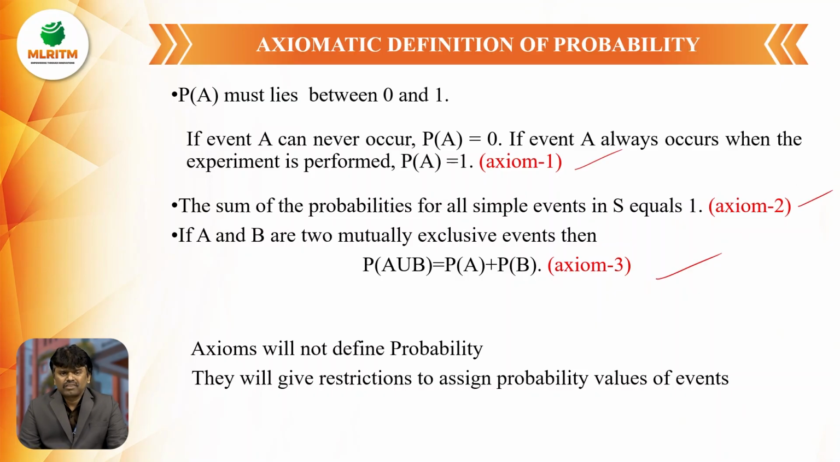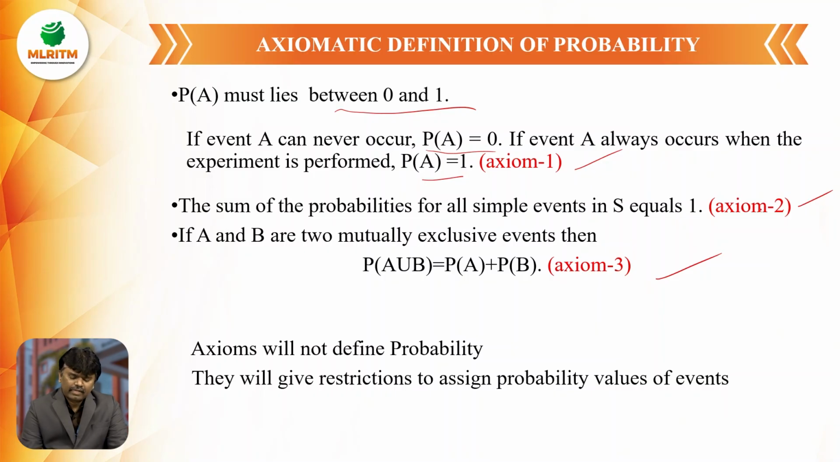Axiom 1 is always the probability value of any event lies between 0 and 1. If the event is occurring, the highest probability is equal to 1. If the event is not occurring, the probability is equal to 0. Thus, the first axiom defines the probability of any event of any experiment lies between 0 and 1.